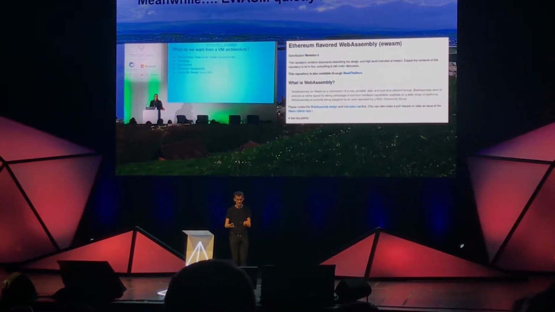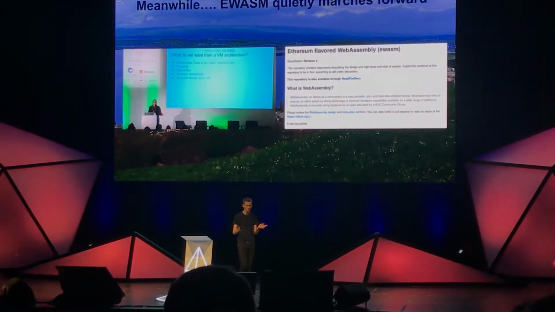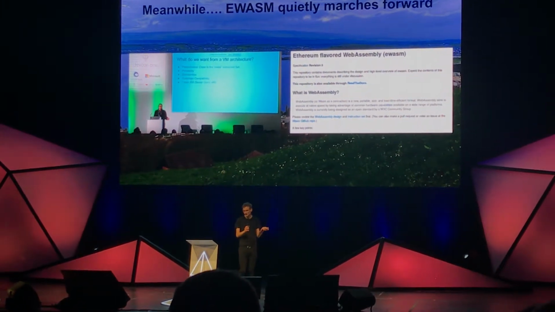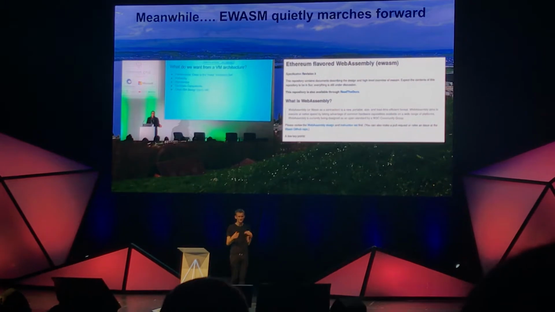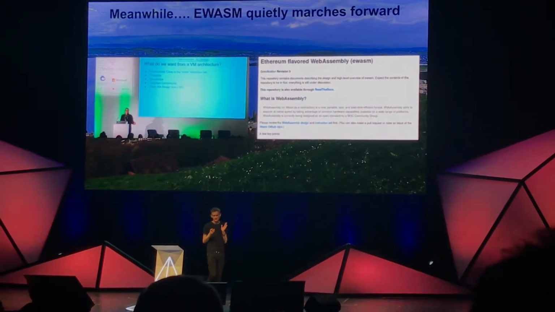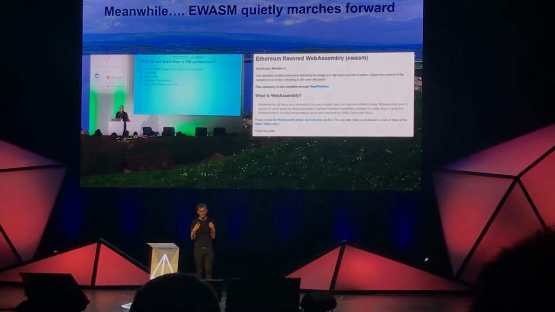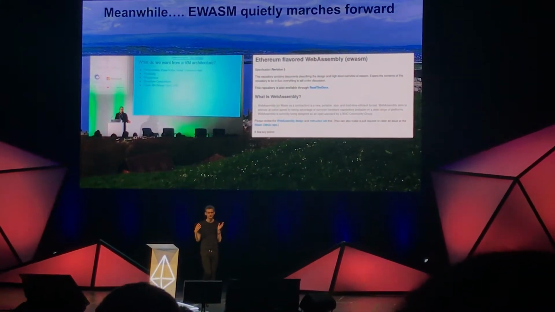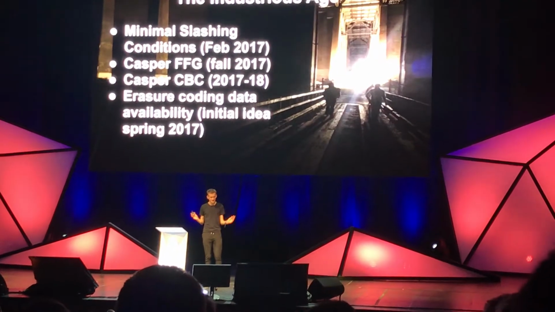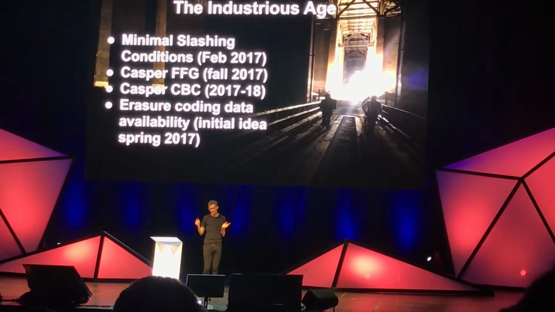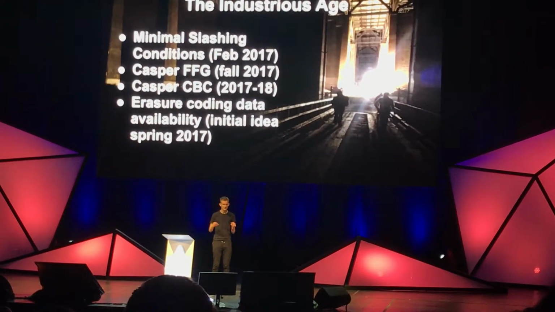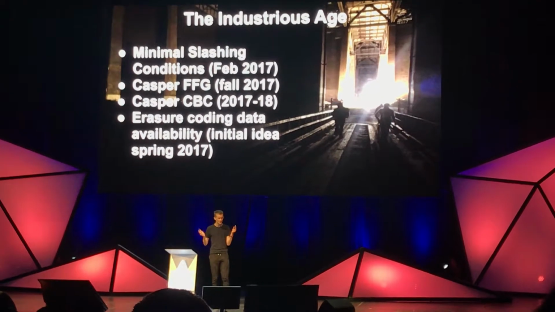EWASM moved forward, the work on the virtual machine moved forward, and work on alternatives, things like EVM 1.5 moved forward, and people were still continuing to get a better and better idea of basically what a more optimal blockchain algorithm would look like from many different angles. So after this, we started making huge progress and very quickly, right? So during all of this time, there were these different strands of research that were going on.